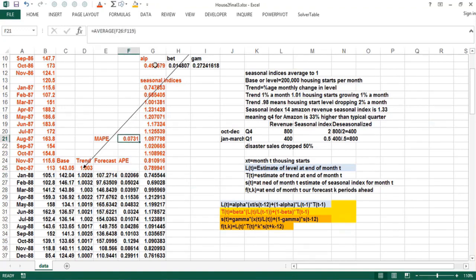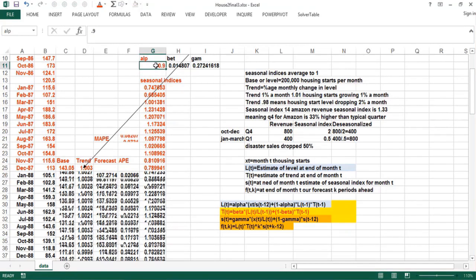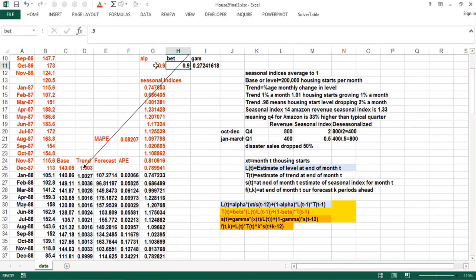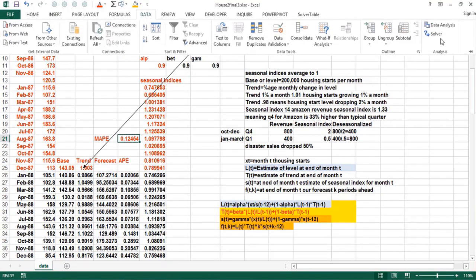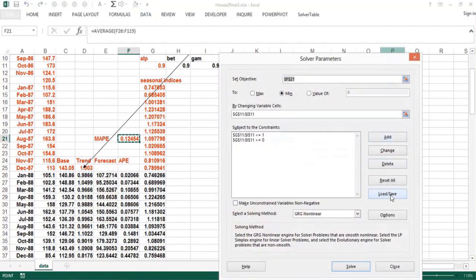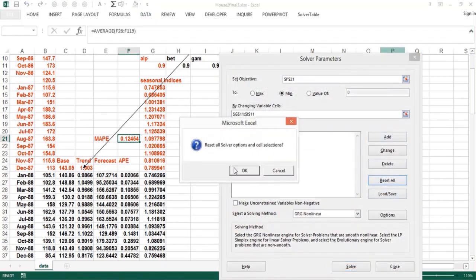Now, these are sort of the right answers, but let's suppose I change this and make alpha, beta, and gamma all 0.9, giving a lot of weight to the most recent observation. We're off by 12%. If you give too much weight to the most recent observation, noise messes up your forecast. Now, to find the optimal alpha, beta, and gamma, let's reset the Solver here.